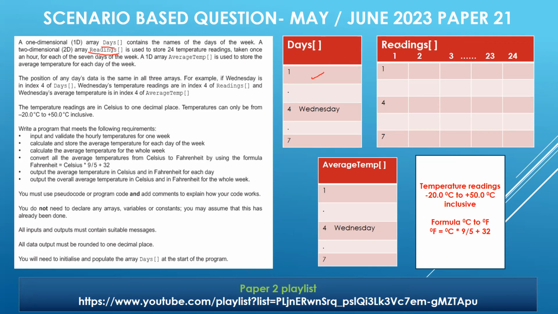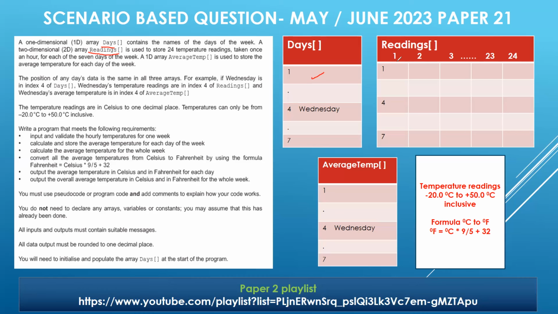So again, temperature readings being taken repeatedly for 24 hours, or 24 readings being taken. And this is taken for each of the 7 days of the week. It means starting from day 1 till day 7, every single day, we have to take 24 readings, like every hour. For example, at 00, then 1 a.m., then 2 a.m., then 3 a.m. In this manner, till 11 p.m., we have to take all the readings one by one.